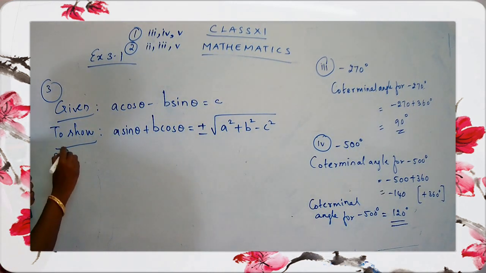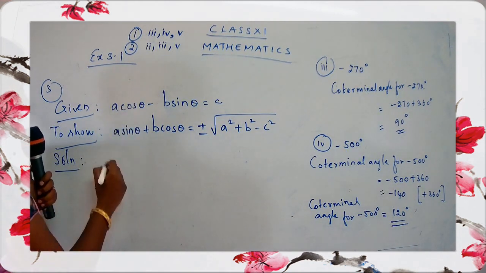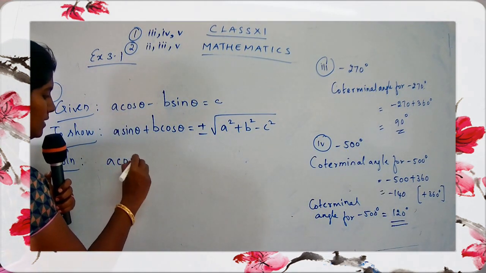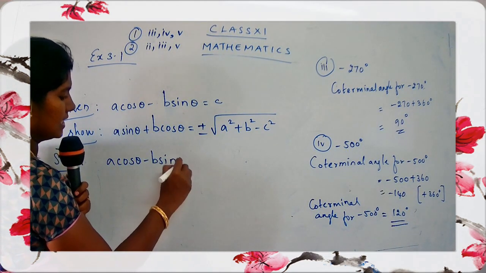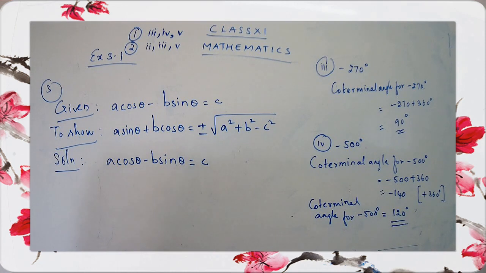Go for the solution here. I'm just going to take the given part once again. So I have A cos theta minus B sin theta is equal to C. This is given to us. Let me check the question once again. If we write the question wrong, everything goes wrong. So A cos theta minus B sin theta is equal to C.